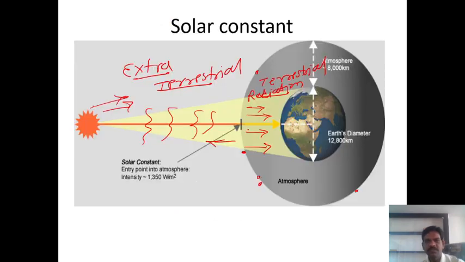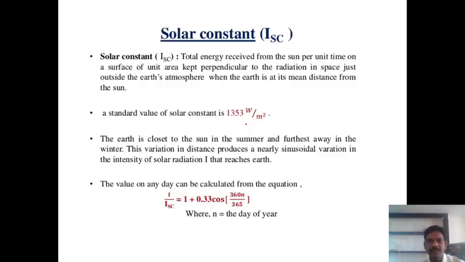Before discussing this, first of all, we define the definition of the solar constant. This is a very important definition. From this value we understand the solar constant. I draw the simple figure here. This is the sun. We know that the sun emits the radiations. This is the earth.